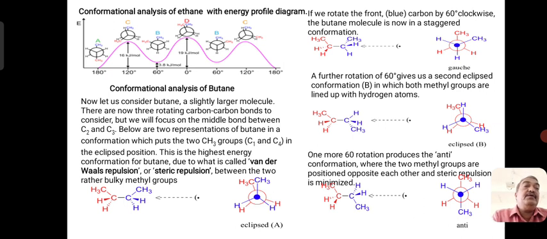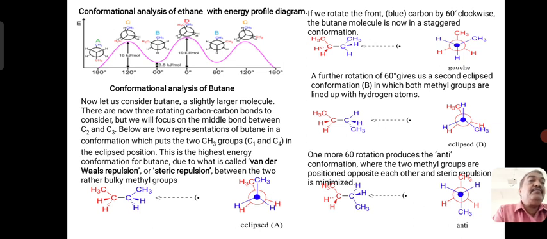Suppose this structure is rotated by 60 degrees, you will get the second structure I have shown next, where CH3 and CH3 are separated by 60 degrees. Then the repulsion force decreases a little bit.